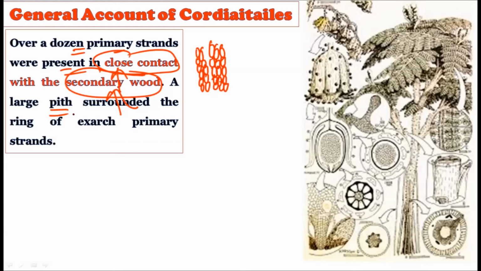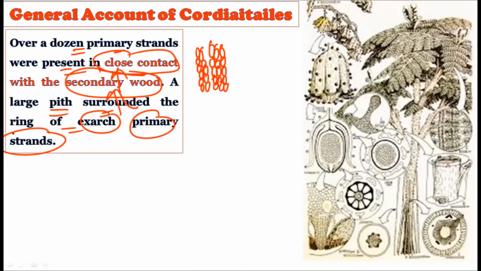Then a large pith is there, which is surrounded by a ring of exarch primary strands. So anatomically, although we do not know much about it, the stem is showing exarch primary strands, surrounded by the large central pith. There may be ill developed secondary wood in the family Poroxylaceae.